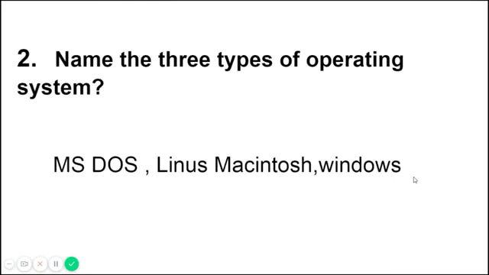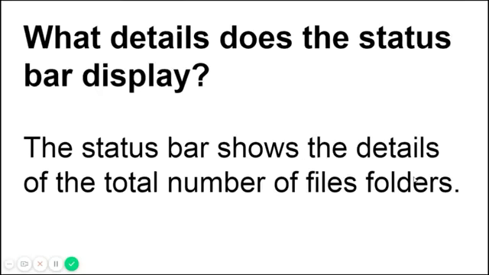Next, name the three types of operating system. What are the types available in operating system? Many a time we studied this: MS DOS, Linux, Macintosh. You can write only Linux. Macintosh is not necessary; if it is hard for you, leave it. Windows you should write. MS DOS, Linux, Macintosh, Windows.